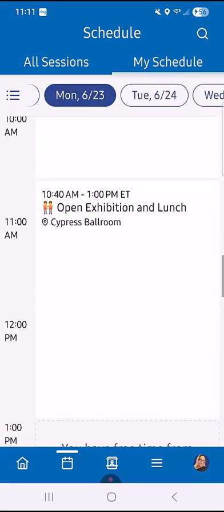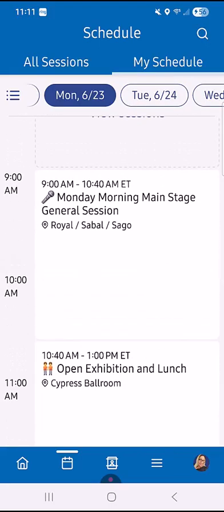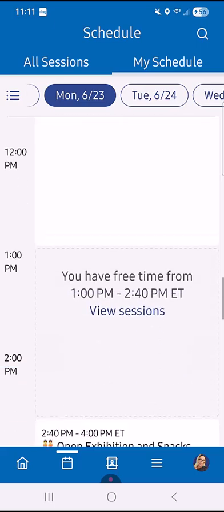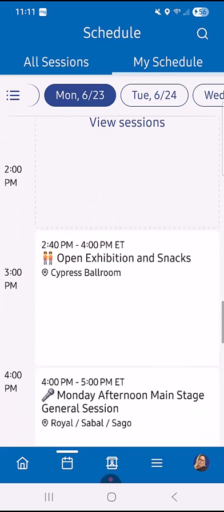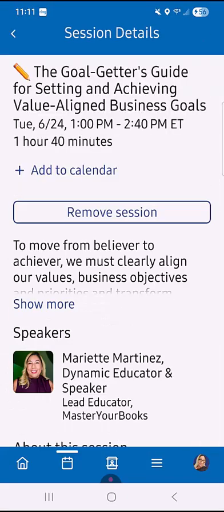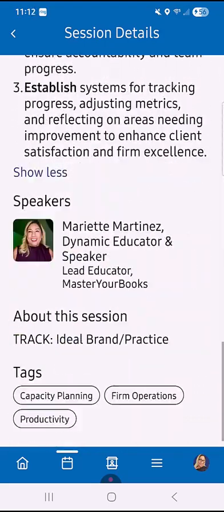What's going to be automatically in your calendar as well will be the main stages that we don't want you to miss, and also the time for the open exhibitor lounges and the meals like breakfast and lunch, and what other meals are available, like snack time. If I click on this session, the reason it's been added to my calendar is because I added it, because I'm going to be teaching this session. So you bet I'll be there.